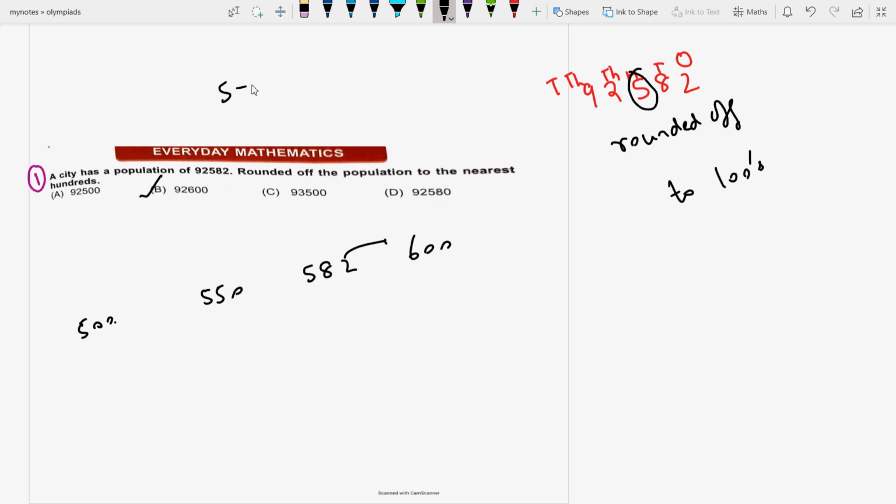Because the rounded-off digit 5 is at the 100th place, and the digit at the 10th place is 8. This 10th place digit is greater than 5, so it will be rounded off to 600.